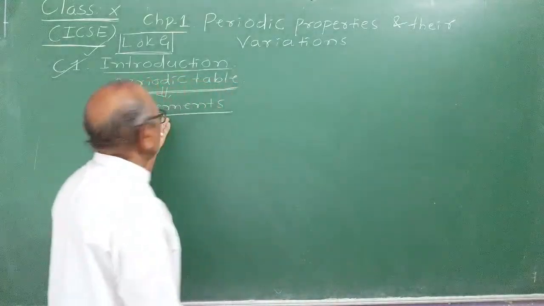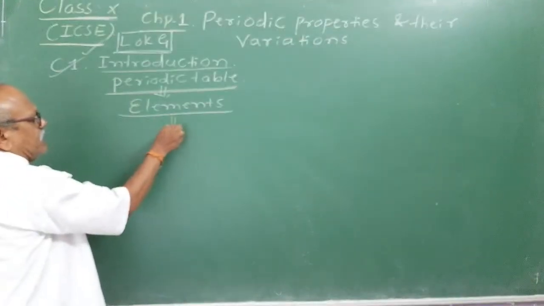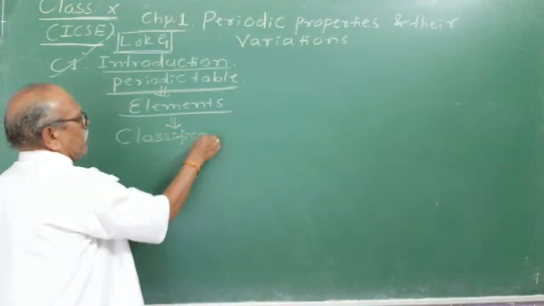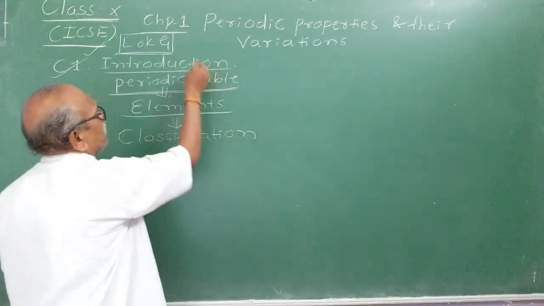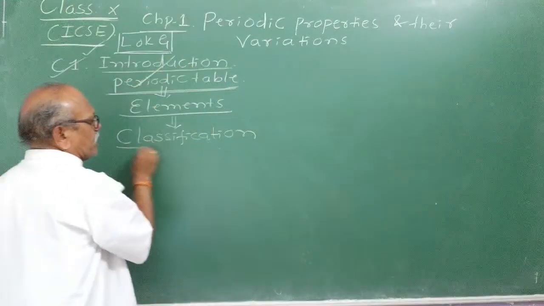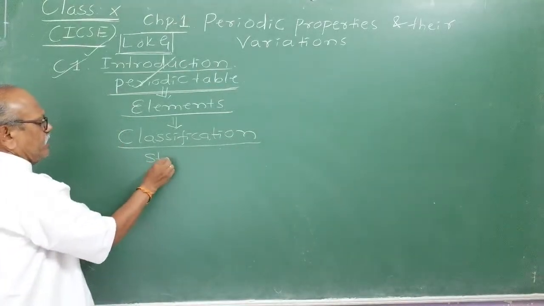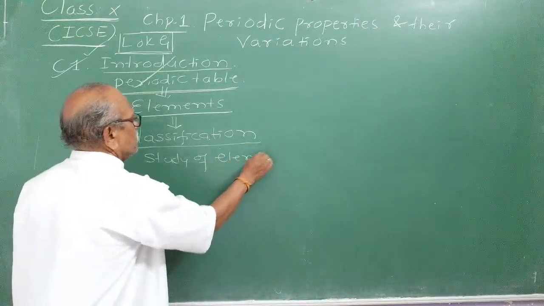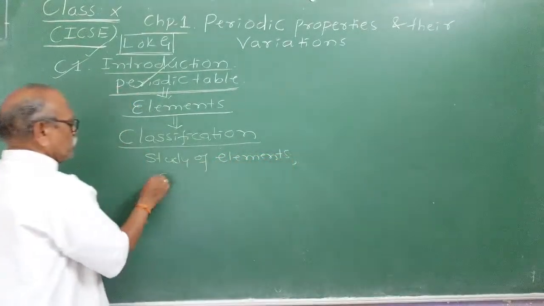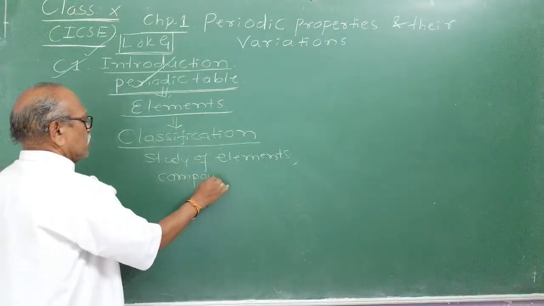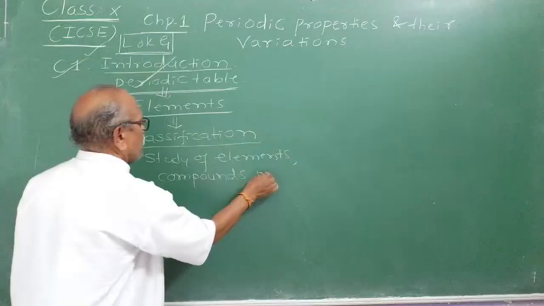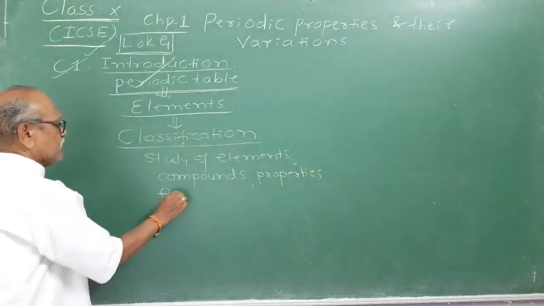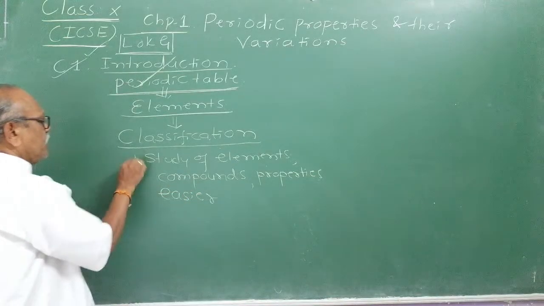Similarly, when the number of elements went on increasing, chemists felt that classification of elements is required. What is the purpose of this periodic table? The periodic table was created just to make the study of the elements, their compounds and their properties easier and systematic.